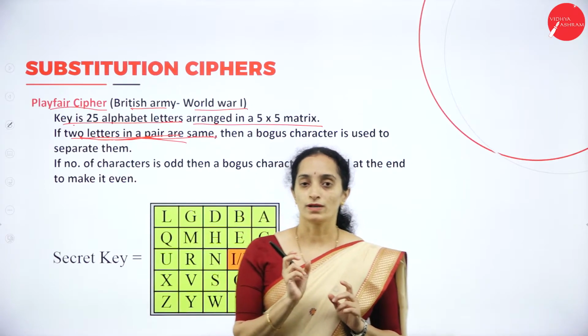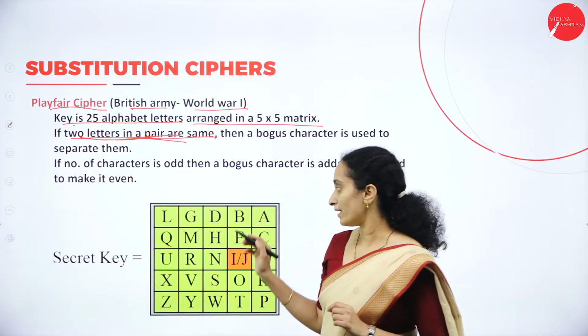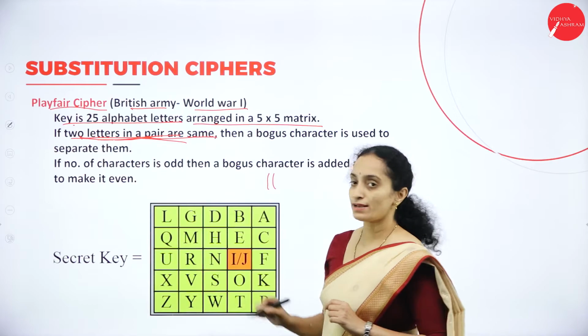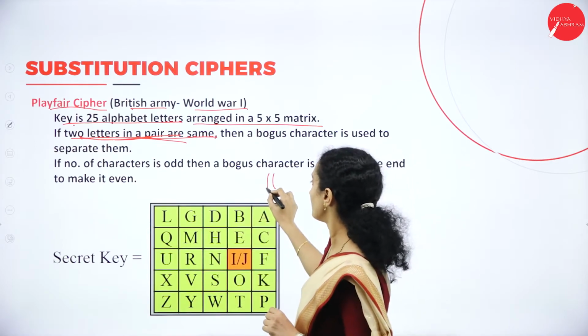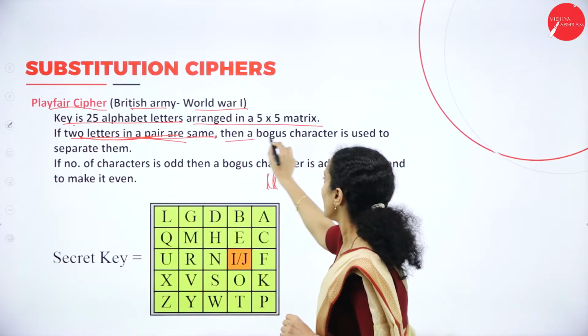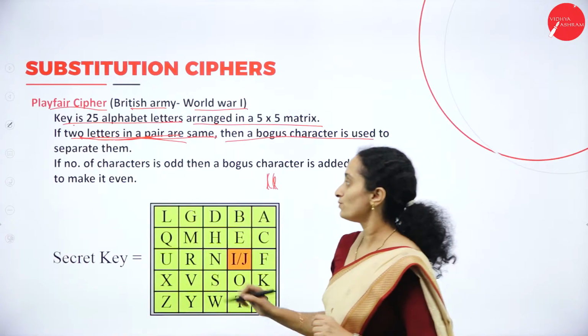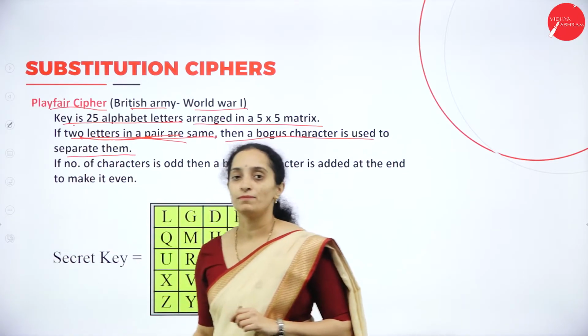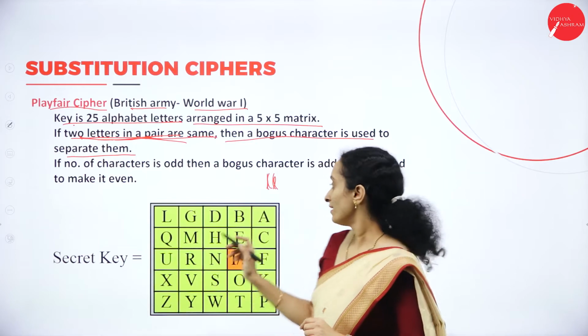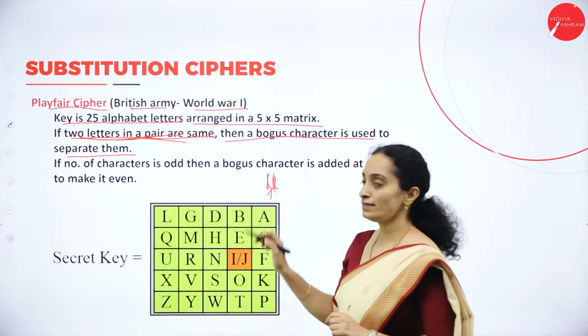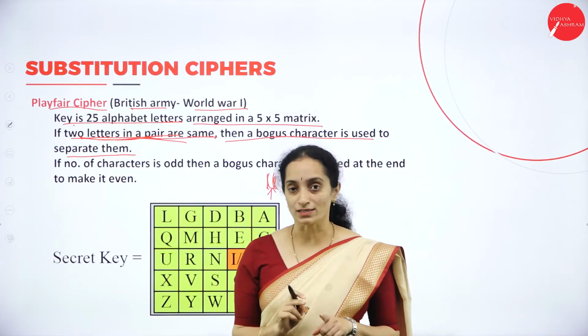If the 2 letters in a pair are the same, like LL, then a bogus character is used to separate them. Between the 2 Ls, we can insert another bogus character which is not real.